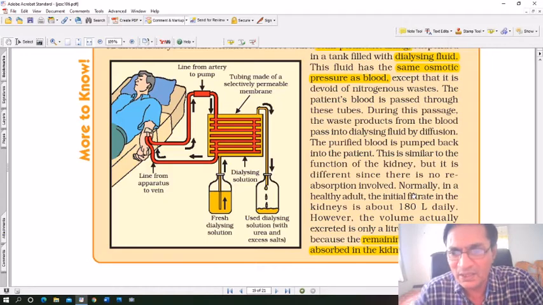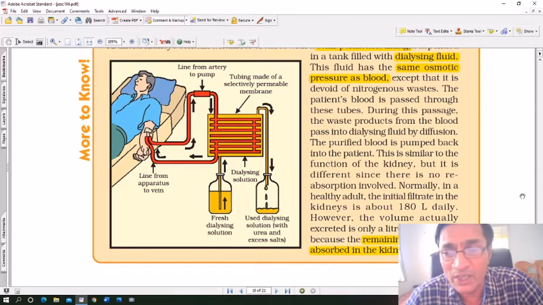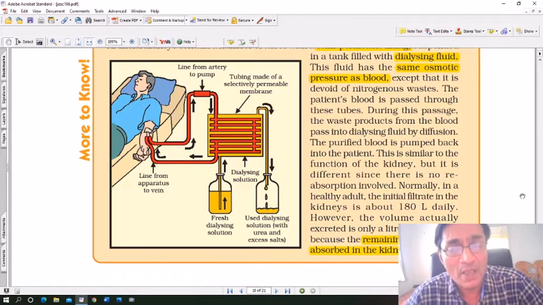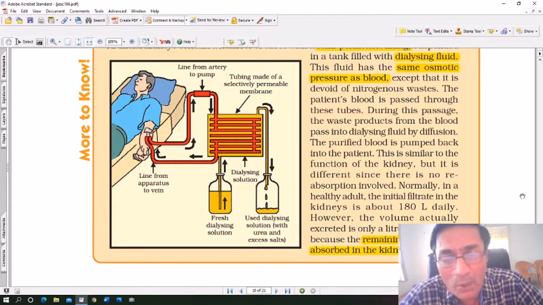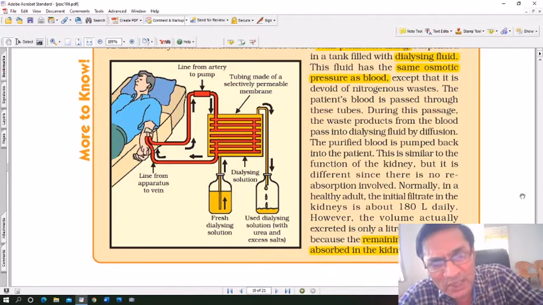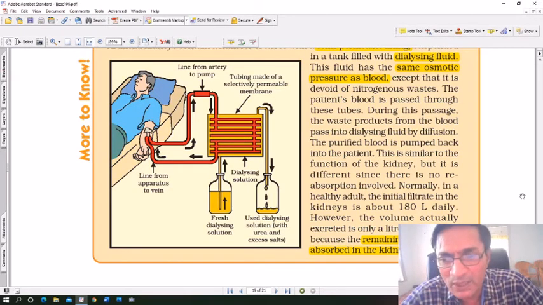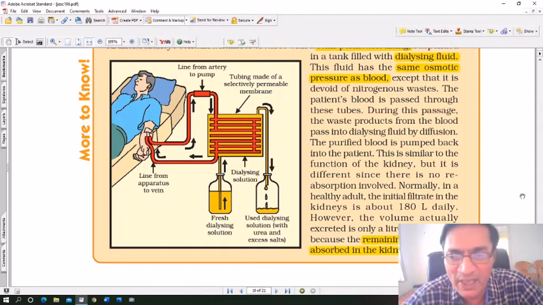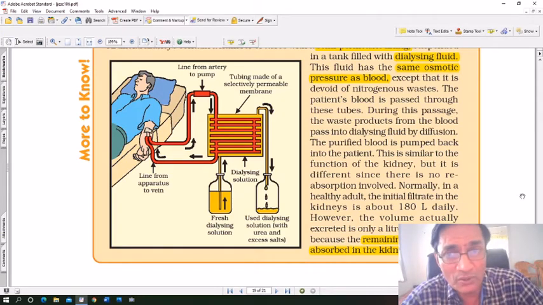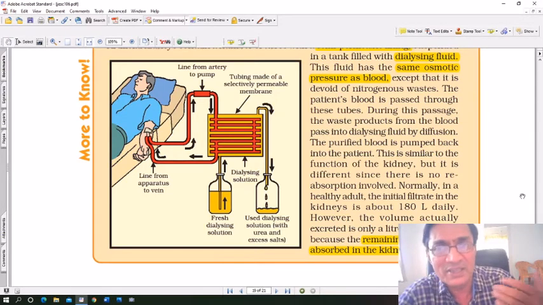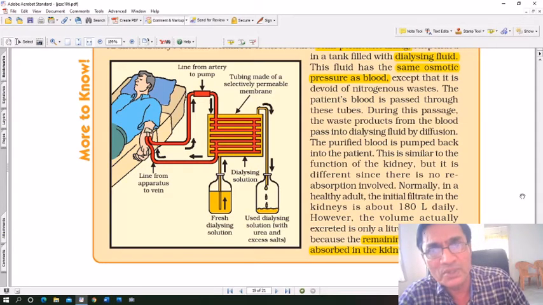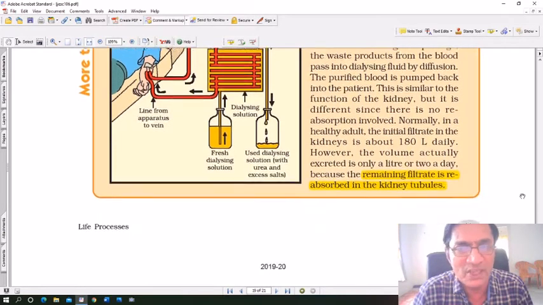Normally, in a healthy adult, the initial filtrate in the kidneys is about 180 liters daily. So imagine the amount of liquid filtrate that is formed in the kidneys. But remember, you do not urinate 180 liters per day. That is too much. Only about a liter and a half of urine is passed because the rest of it is reabsorbed. The volume actually excreted is only a liter or even 2 liters of urine a day because the remaining filtrate is reabsorbed in the kidney tubules. That is important. So, although 180 liters passes through the kidneys every day, only about 2 liters are ejected as urine because the rest of the important substances are absorbed into the blood because of the kidneys' action.